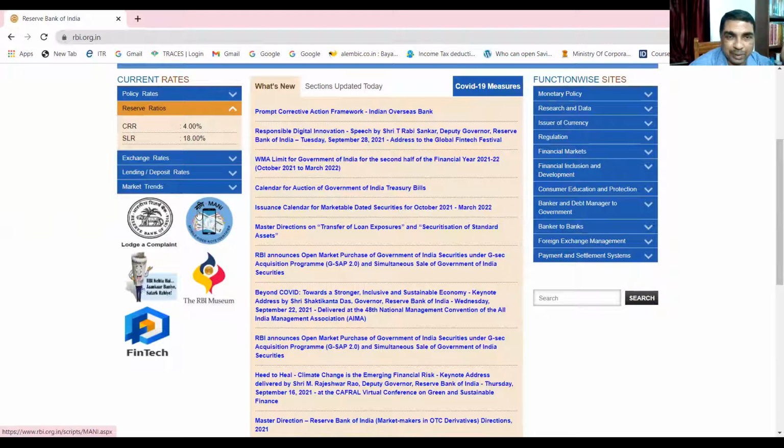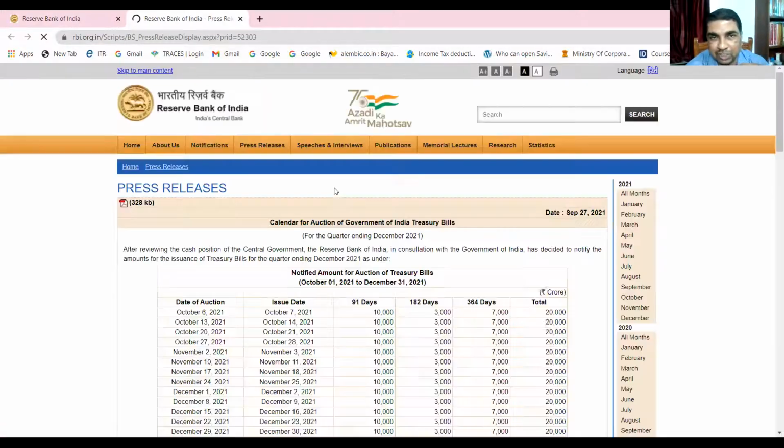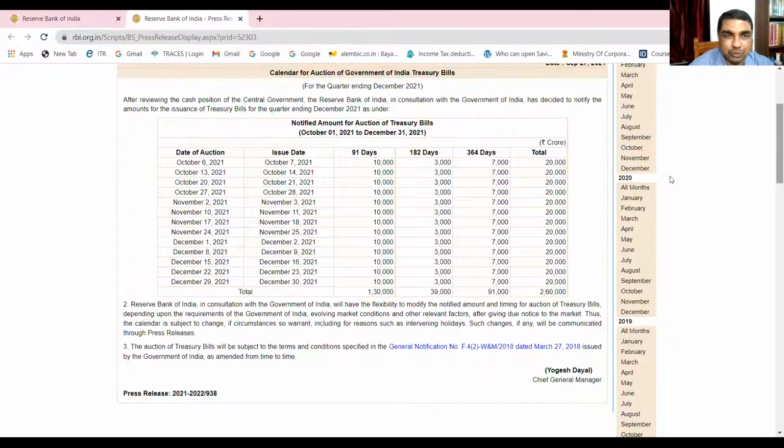Here you can see one more thing: the calendar for auction of Government of India Treasury bills. In our previous class we discussed that Treasury bills are sold on auction. Nowadays 3 kinds of Treasury bills are available, and these are the future dates when they will be auctioned. You can find various auction dates. Are you able to see it? Yes, sir. So when is the next auction?